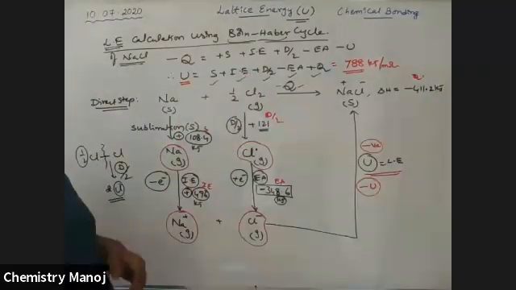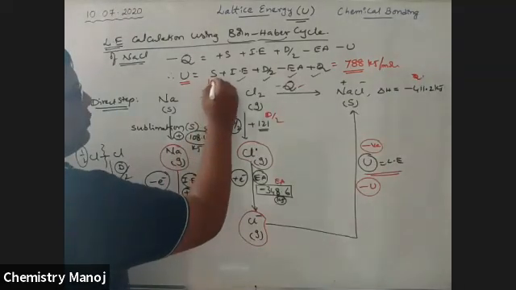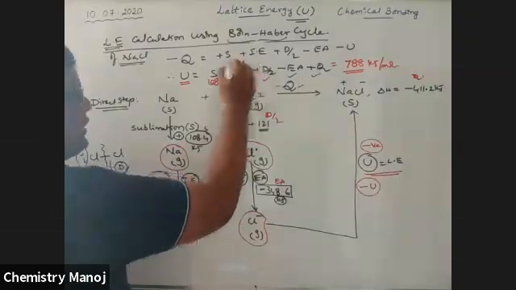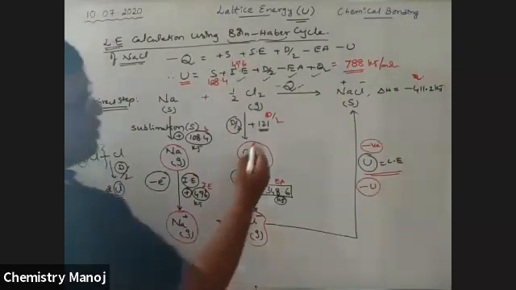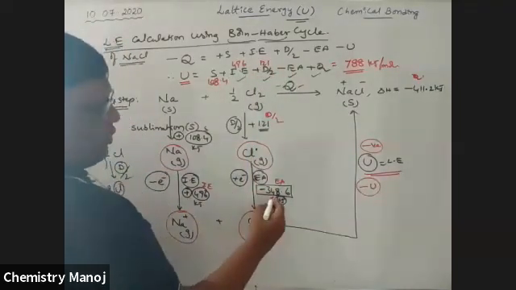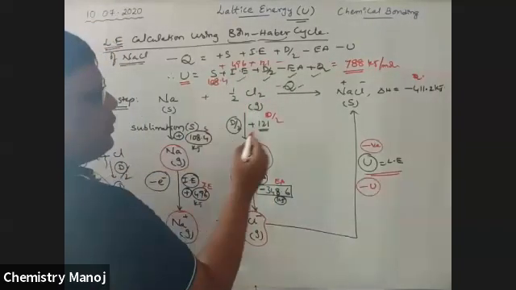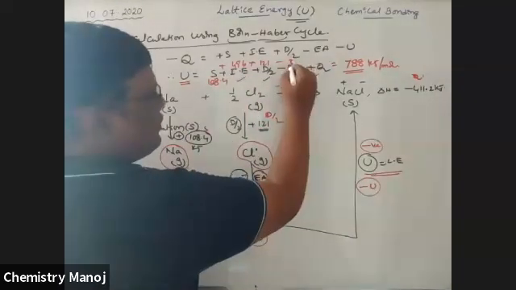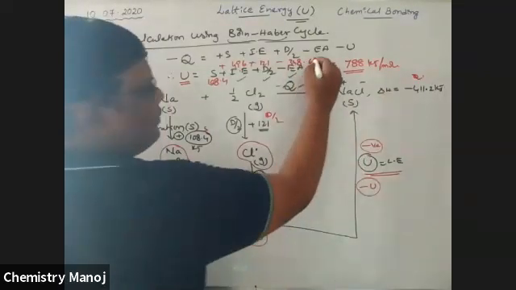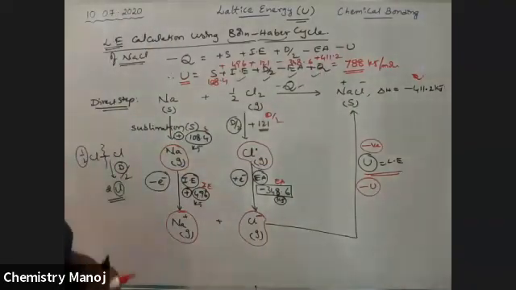The sublimation energy, that is the S value, is how much? That is 108.4. Ionization energy is how much? 496. Next, D by 2 is how much? 121. Next, electron affinity is how much? Minus 348.6. Q is how much? 411.2. So substitute all these values.